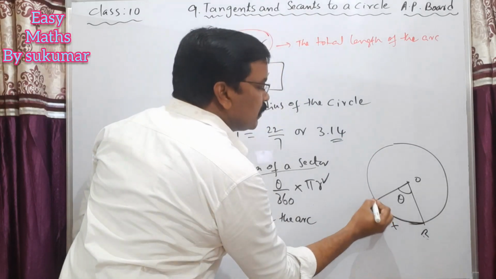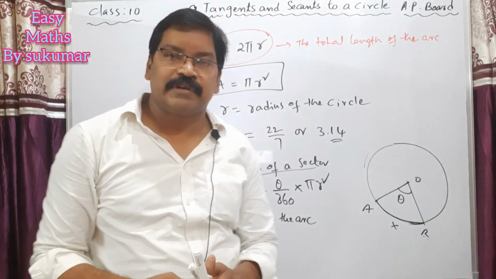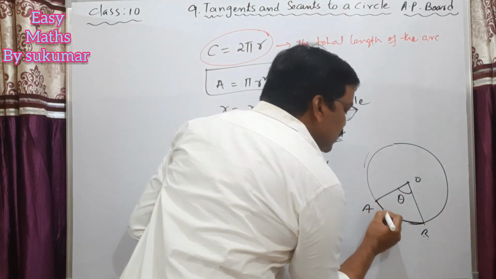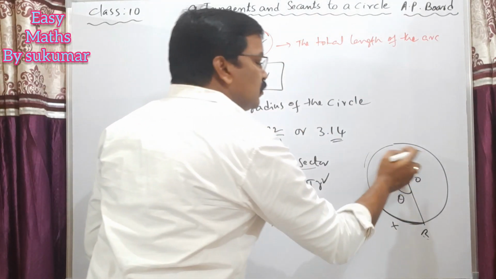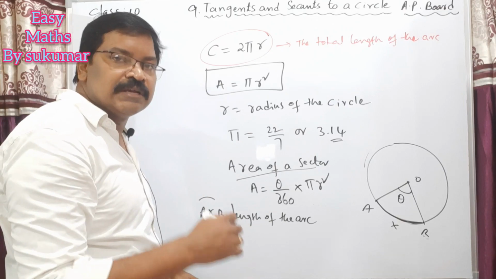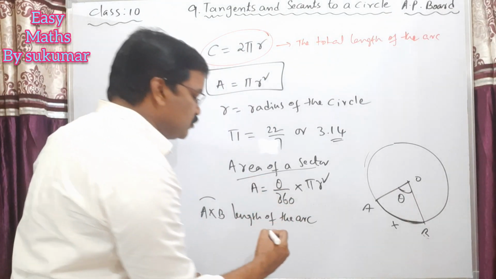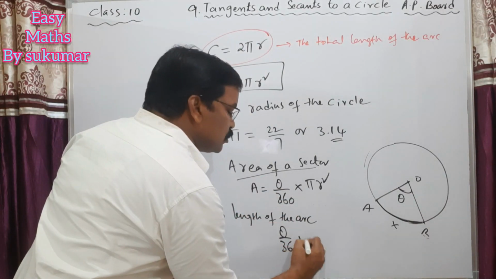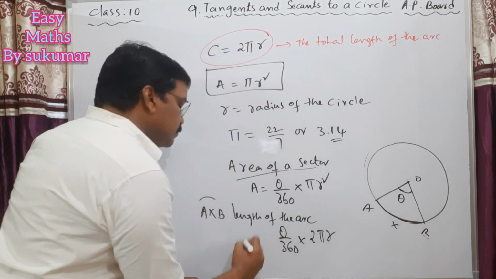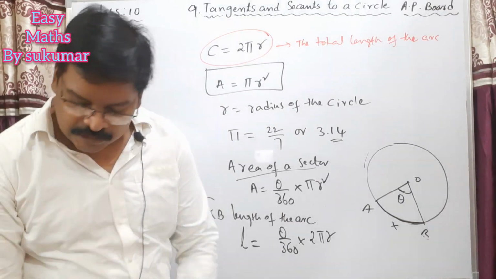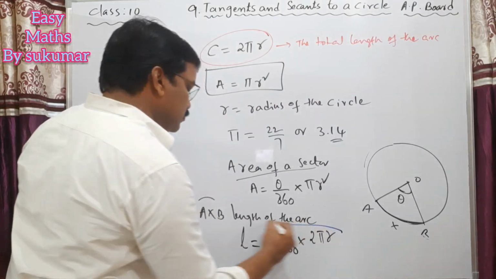Understand? If you start from here and if you make a round like this, then this total length is called the circumference. But here, just this AXB is just a small part of a circle. So here also the total angle is 360 degrees, that is circular angle or complete angle. So here this part is theta by 360. So that means theta by 360 into the total length of the arc of a circle, that is 2 pi r. That means the length of the arc is L is equals to theta by 360 into 2 pi r. So my dear students, this is the length of the arc.